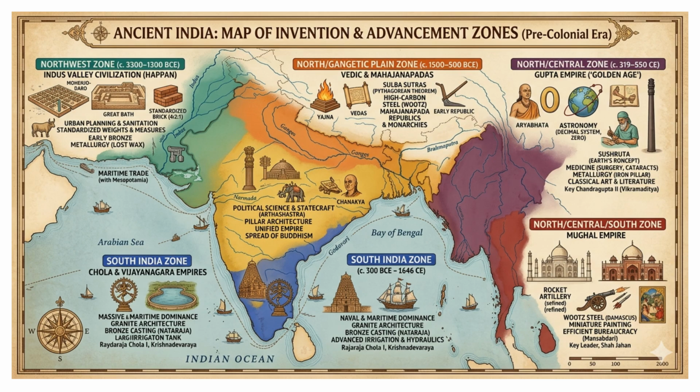5. Medieval powerhouses, Chola and Vijayanagara, c. 300 BCE to 1646 CE. Location: Southern India, Tamil Nadu and Karnataka, with maritime reach to Indonesia. Leaders: Rajaraja Chola I, Rajendra Chola I, Krishnadevaraya.